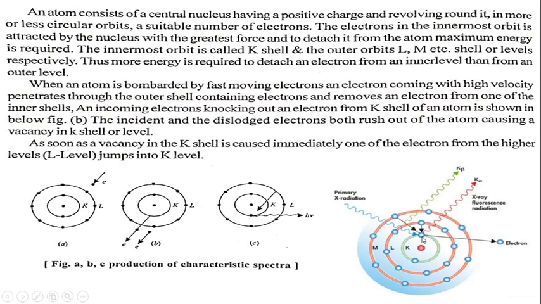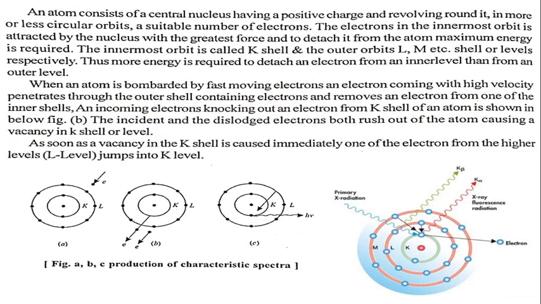So when the hole is present here, see in figure, that is indicated here, all the electrons in the other shells try to fill this vacancy.